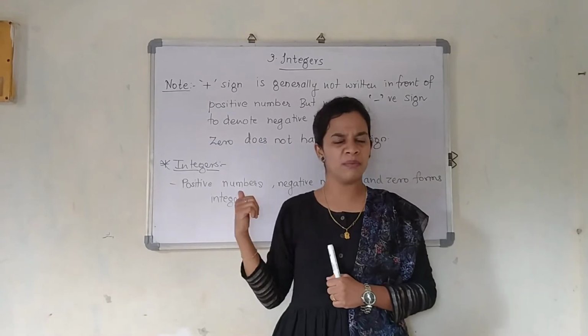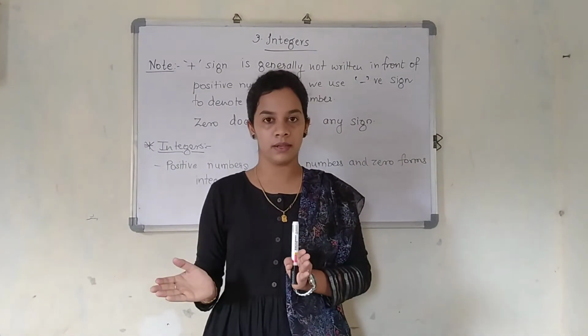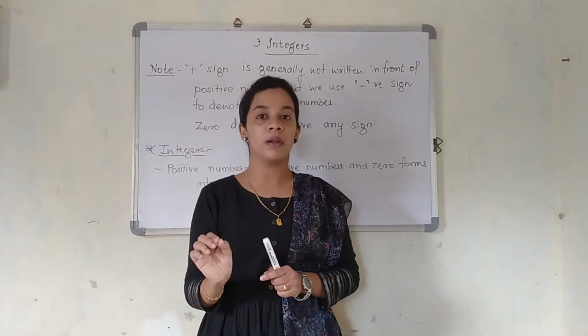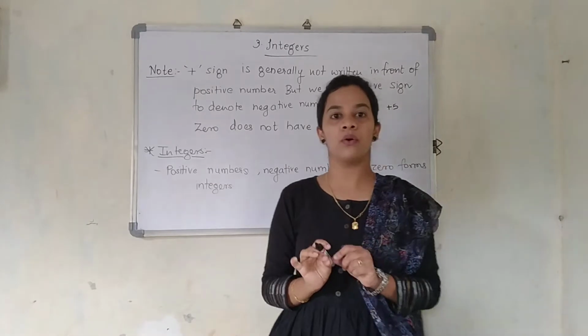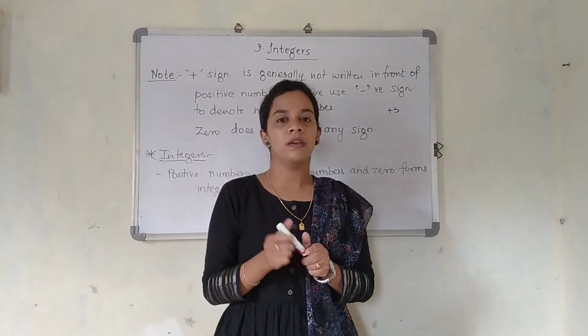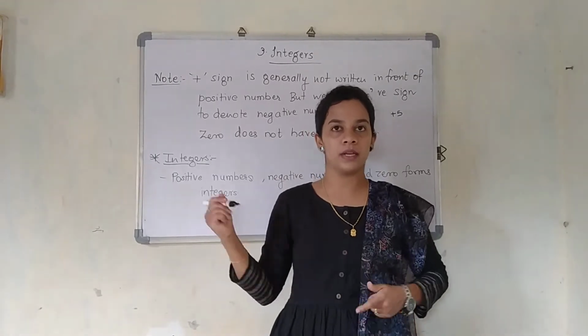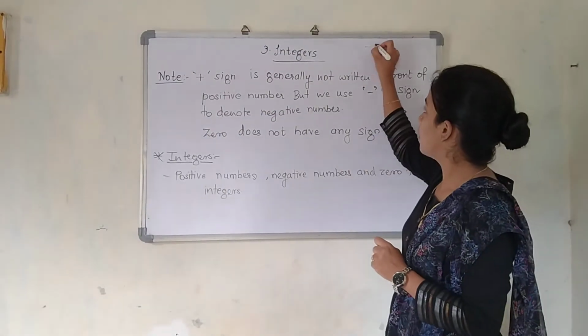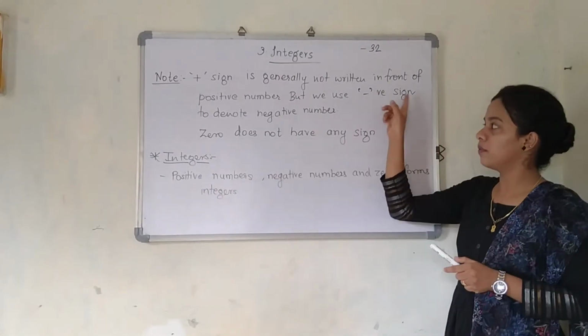I have just now told you, and before also I have told you, that if you are supposed to write 5, 5 is bigger than 0. So I am not supposed to write plus 5. Generally we are not using the positive sign. But if the number is negative, we are supposed to use the negative sign. For example, it is minus 32, so we are just going to write it as minus 32. So that is the note given over here.